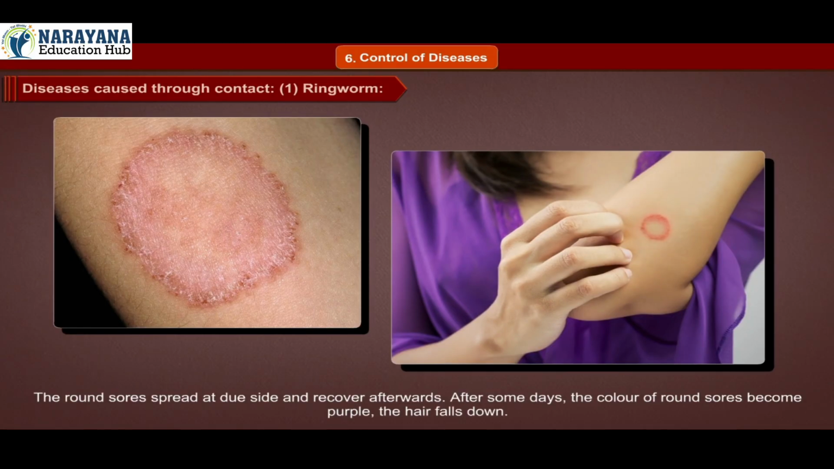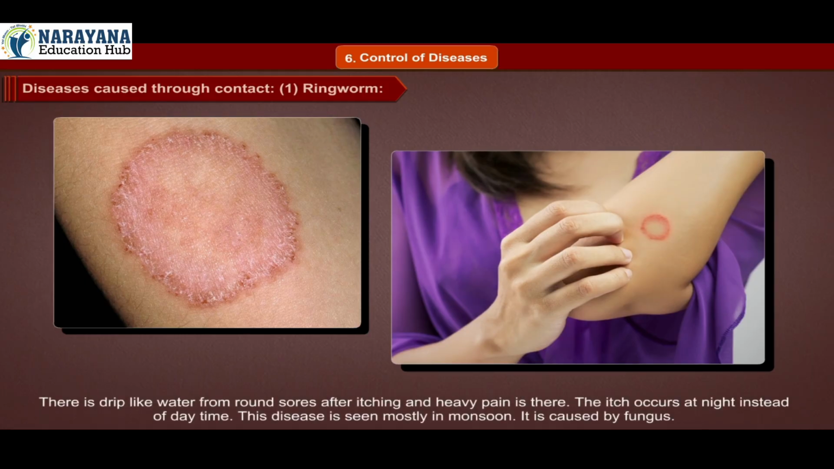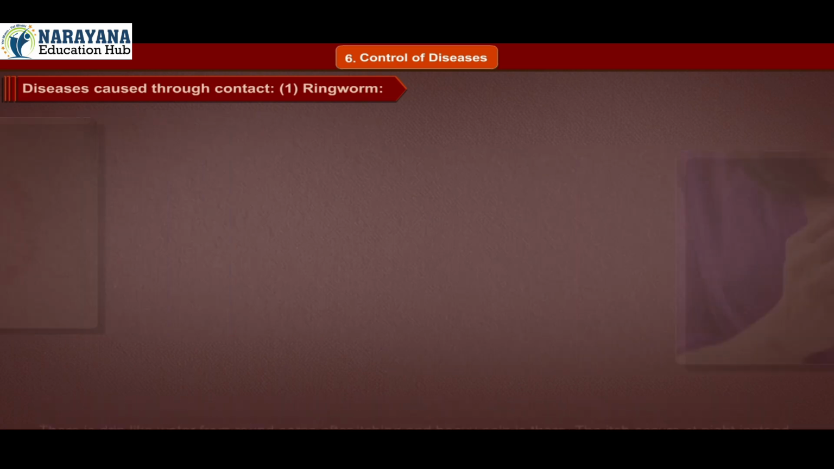After some days, the color of the round sores becomes purple and the hair falls down. There is a drip like water from the round sores after itching, and heavy pain is there. The itch occurs at night instead of daytime. This disease is seen mostly in monsoon. It is caused by fungus.